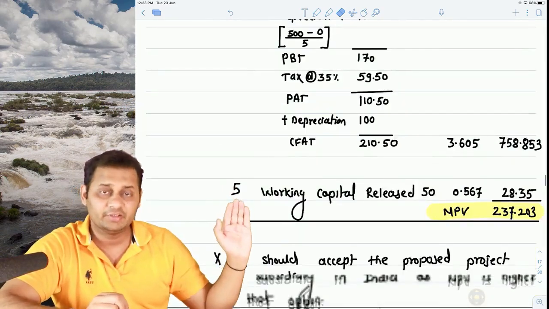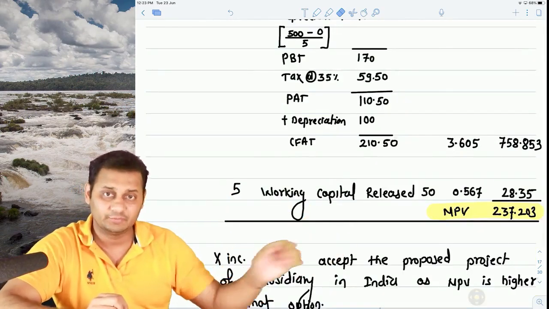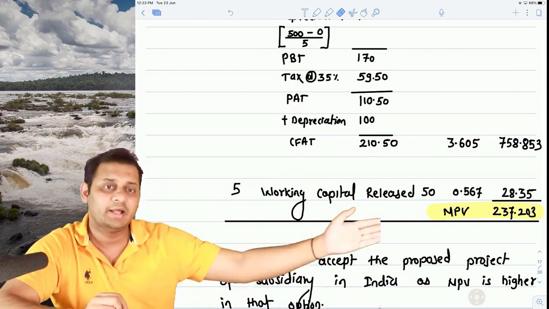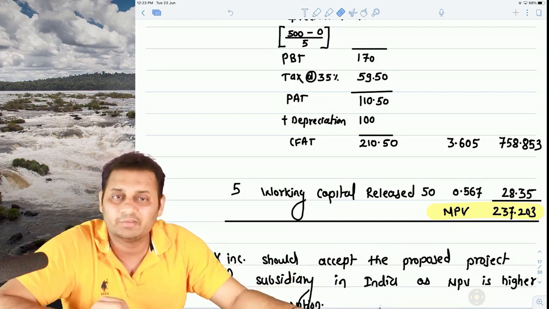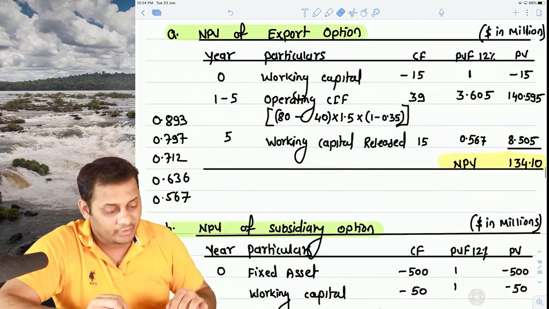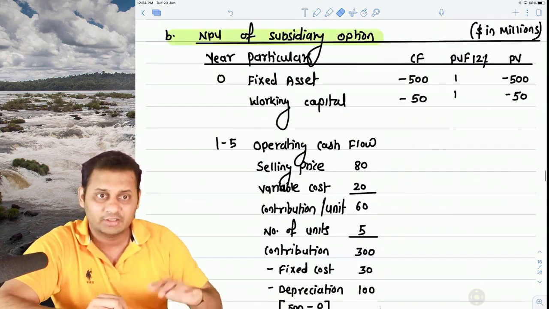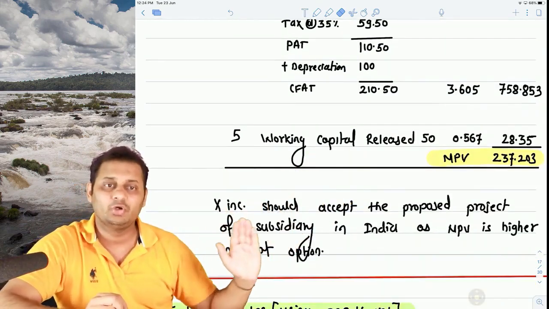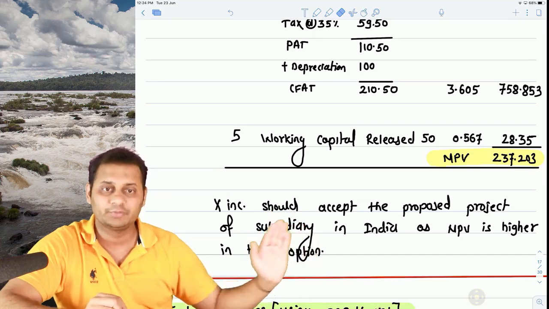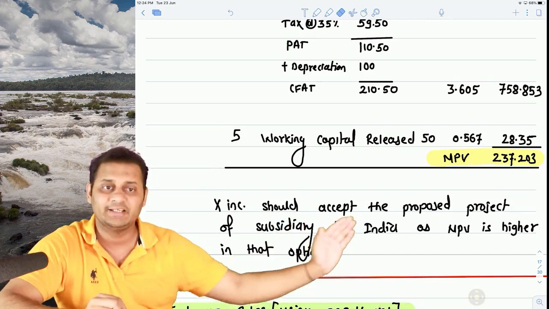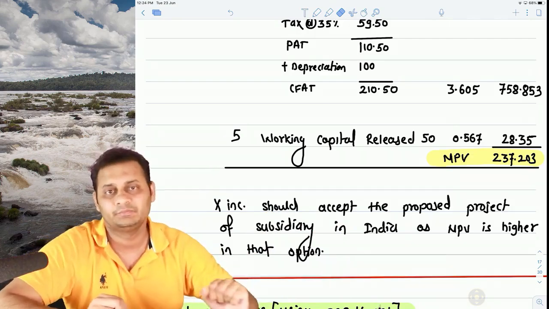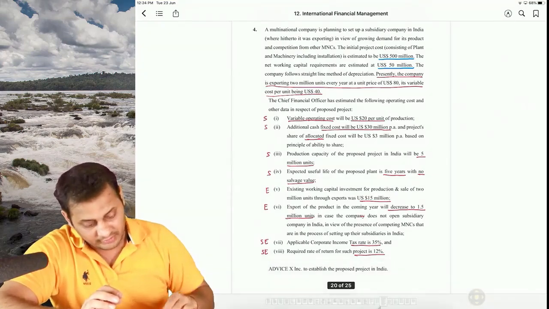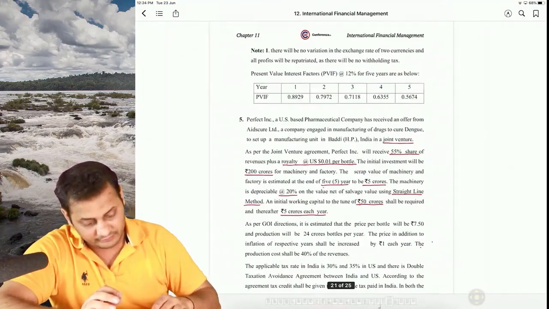And at the end of 5 years, working capital will be released. All the working capital will get released. We invested 50, so 50 will be released back, and the NPV of this option comes to 237.203. So don't you think the NPV of the export option is less than the NPV of this option? So go with the subsidiary. X Incorporation should accept the proposed project of subsidiary in India as NPV is higher in that option. That's the end of this question. You can take a break, but let's shift to question number 5.